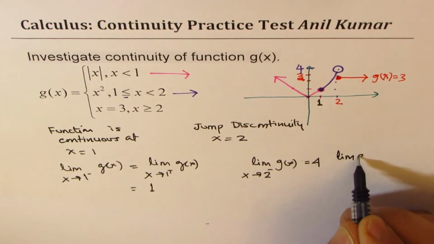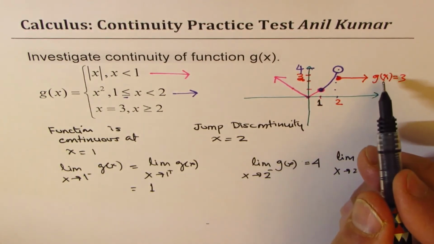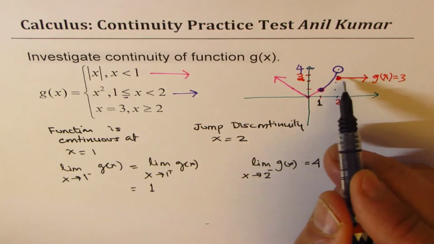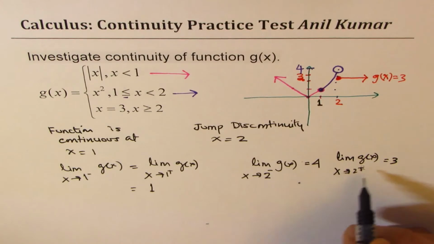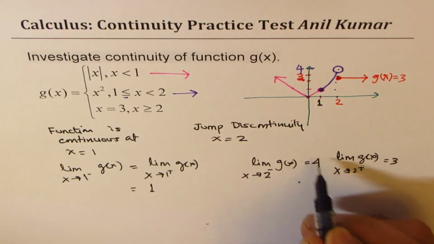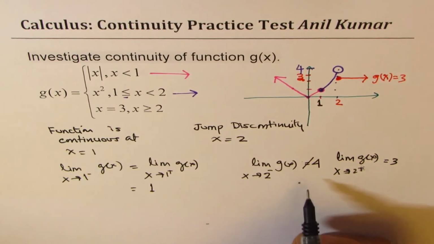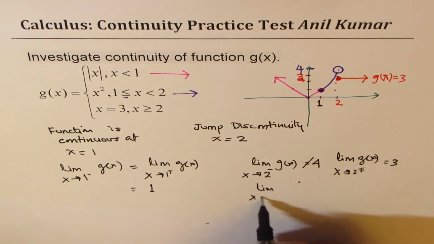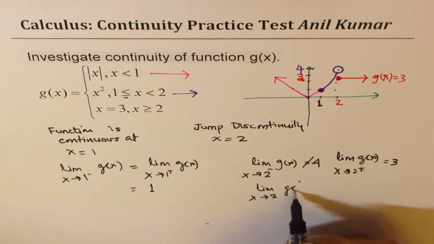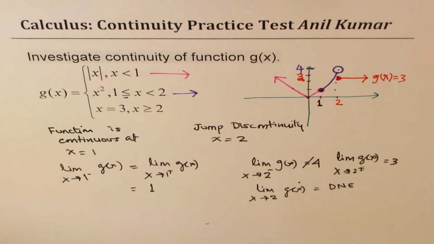And the limit of the function g of x as x approaches 2 from the right side, if you approach from the right side, you're along this horizontal line, you approach a value of 3, and they are not equal. Now, since these two limits are not equal, the limit does not exist. So the limit as x approaches 2 does not exist for the given function.